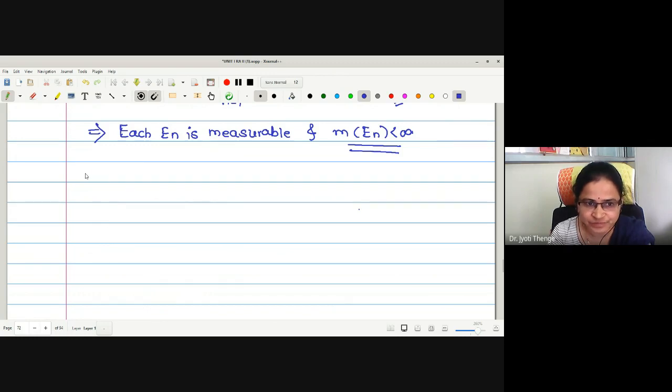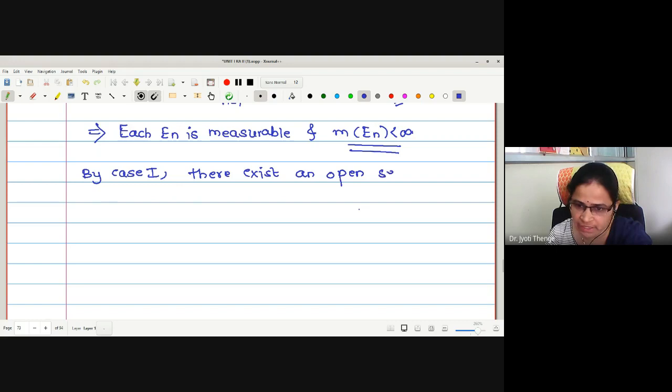By case 1, there exists an open set On containing En. Why have I used the On?